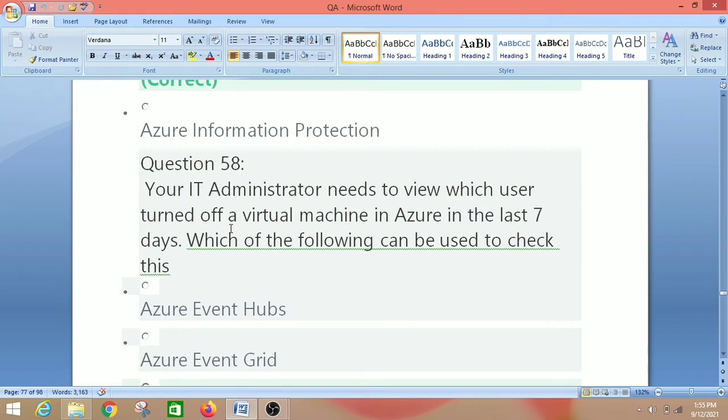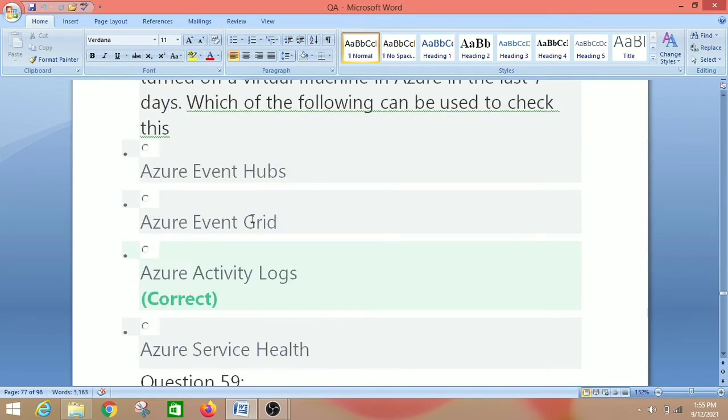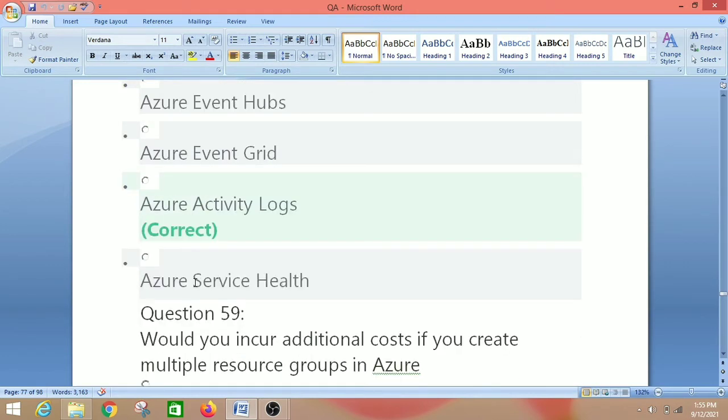Your IT administrator needs to view which user turned off a virtual machine in Azure in the last 7 days. Which of the following can be used to check this? So we have Azure Event Hub, Azure Event Grid, Azure Activity Log, Azure Service Health. So the right answer is Azure Activity Log, because you can use the Azure logs to see the various activities performed on the Azure resources. So the right answer is Azure Activity Logs.